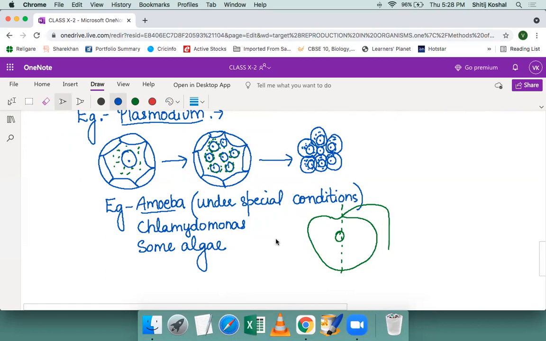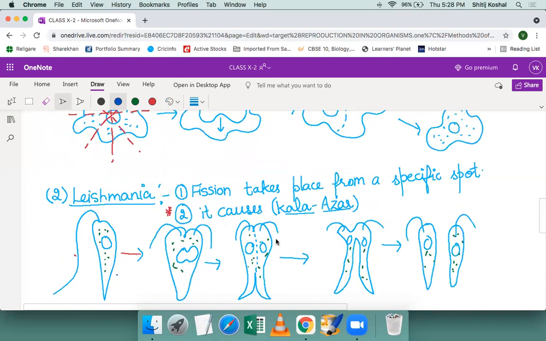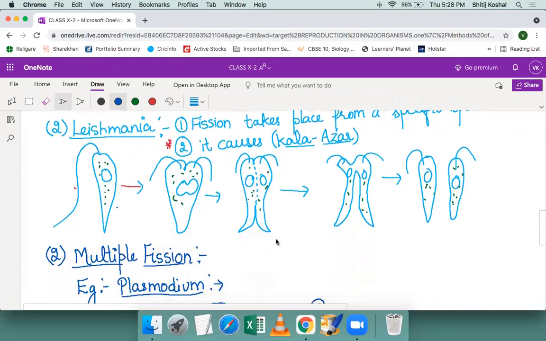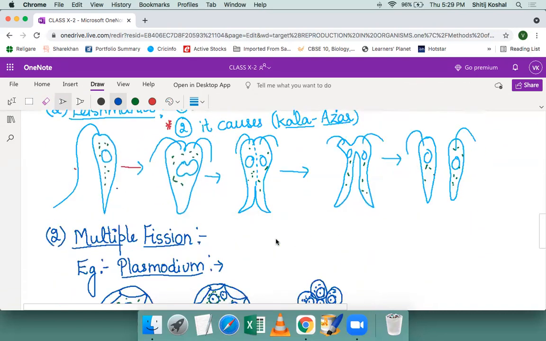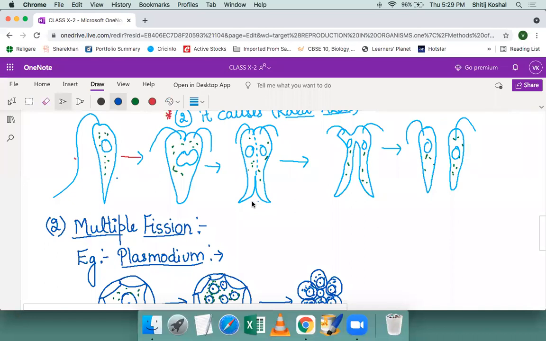Now in binary fission also, in your book only two examples are given. One is of Leishmania and another one is of amoeba. If you want to write more, please do write. I'm going to add a few more examples. You can note it down. If we are talking about planaria. Planaria also you can add.